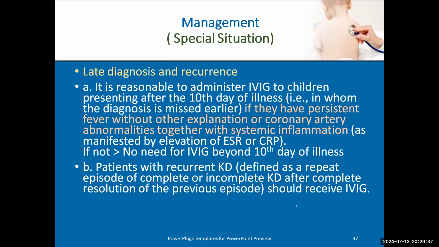So if a patient came after 10 days, I give him IVIG in two situations. The first, if he is still febrile, he came after 13, 14 days and he's still febrile, or if we do echo for him and he has coronary abnormalities. For recurrent Kawasaki disease, should I give him IVIG? Yes, I will give him IVIG again.